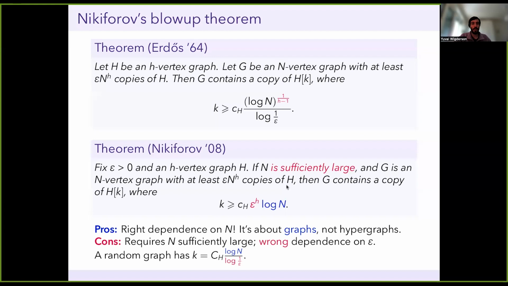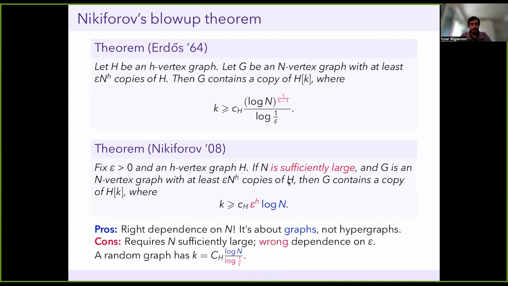The other downside with this theorem is, I was stressing that we now got the right dependence on n. Unfortunately, the cost of that is we've gotten a worse dependence on epsilon. So in a random graph with epsilon n to the h copies of H, the size of an H blowup we'll see is of the form log n divided by log 1 over epsilon. And so as I was saying, we've gotten the log n, but you see that the dependence on epsilon is different now. So in a random graph, the dependence is logarithmic, and in Nikiforov's result, the dependence is polynomial. It's epsilon to the h.